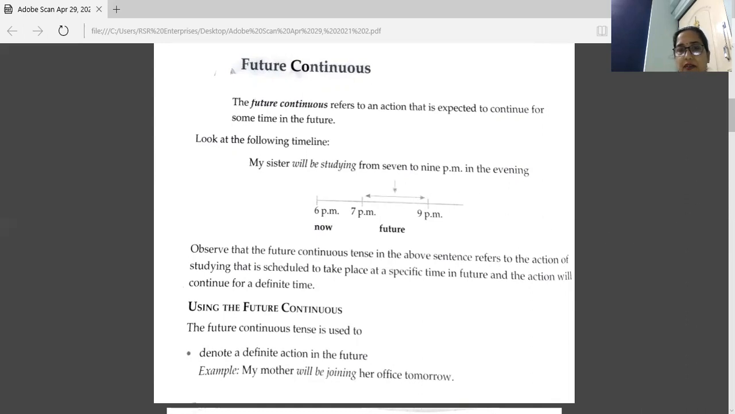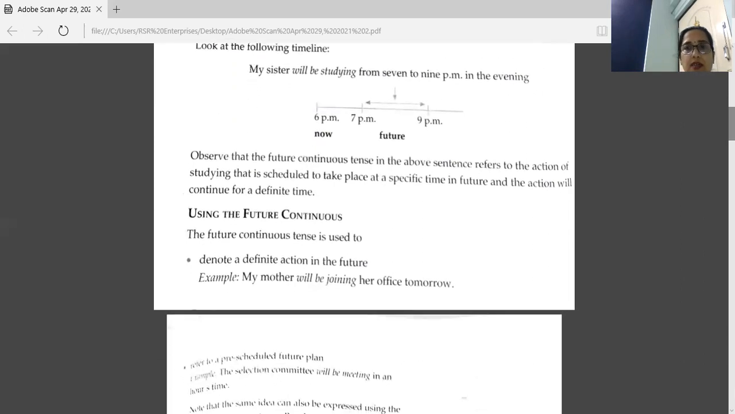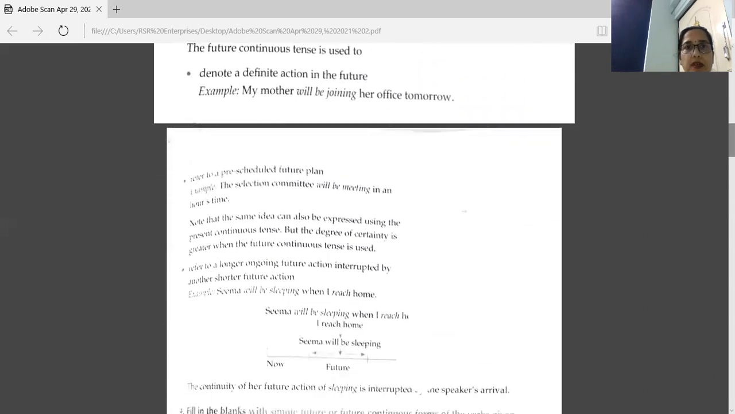Now, next we have use of future continuous. The future continuous tense is used to denote a definite action in the future. Something will happen definitely and it will be in continuation. There we use future continuous. My mother will be joining her office tomorrow. So tomorrow shows future time. So here we have will be joining, but it's a definite work here.